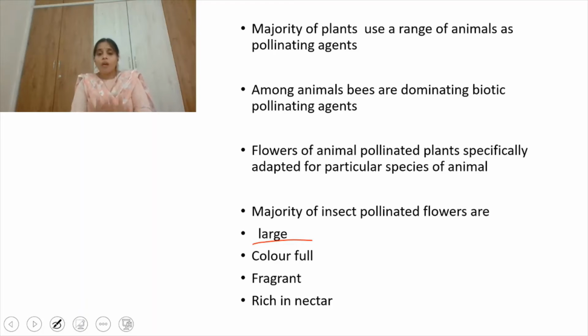The flowers must be very large in order to be observed by the animal through which pollination takes place, and they should be very colorful so that there will be eye attraction to that flower. They should be fragrant, giving a very good smell, and very rich in nectar, because most of the animals will visit the plants for nectar only. So these are the special features.